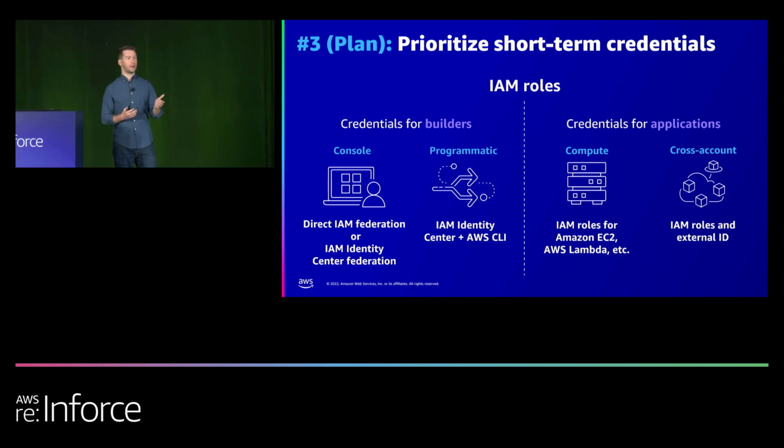And this is actually fairly simple to do with IAM Identity Center, or what you might think of as AWS SSO. But those are typically the two ways to get short-term credentials for interacting with AWS if you're a human, a builder in your environment. Now, those builders are creating applications, and those applications need their own permissions.